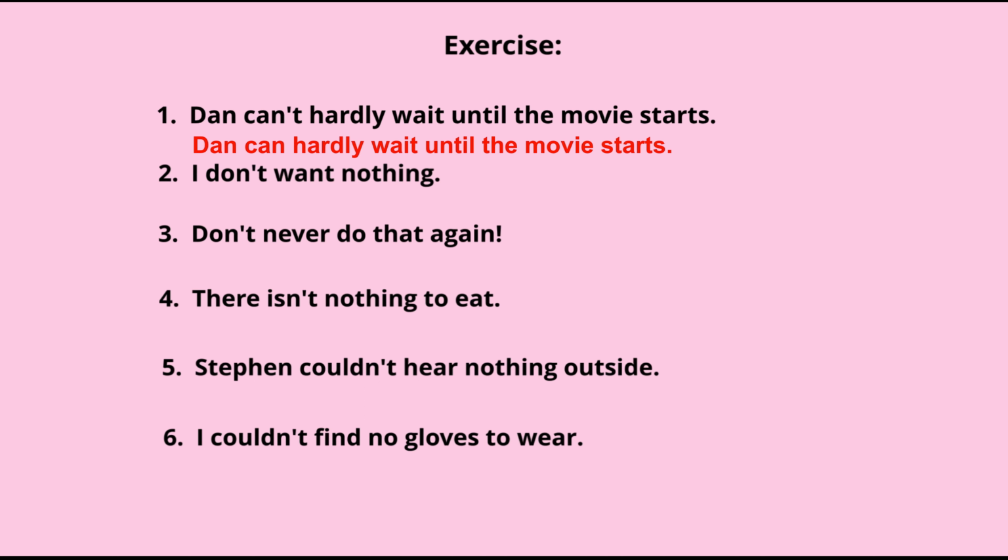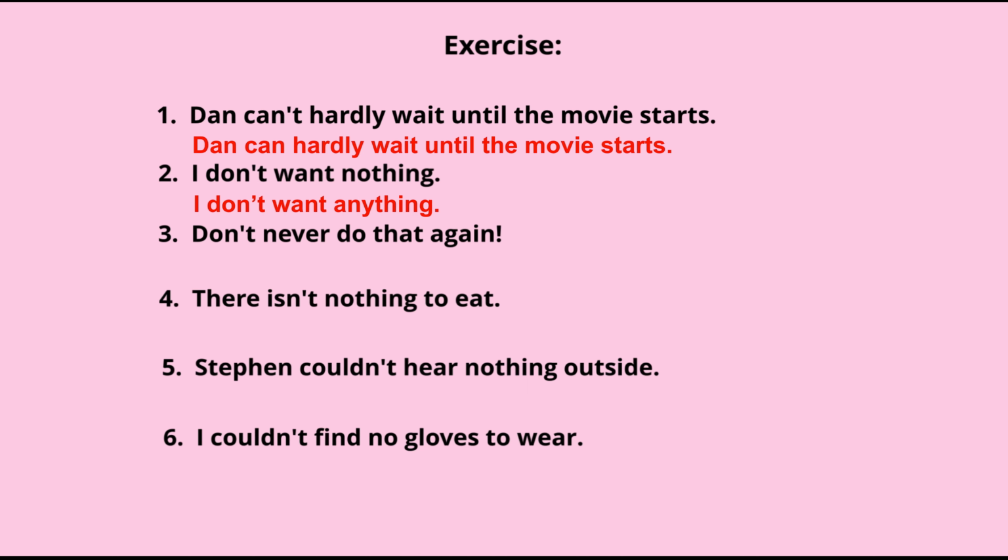We can take away the second negative, right? Which is rule 1. Change the second negative to a positive. What is the second negative here? Nothing. So let's take away the second negative and replace it by a positive word, anything. I don't want anything.